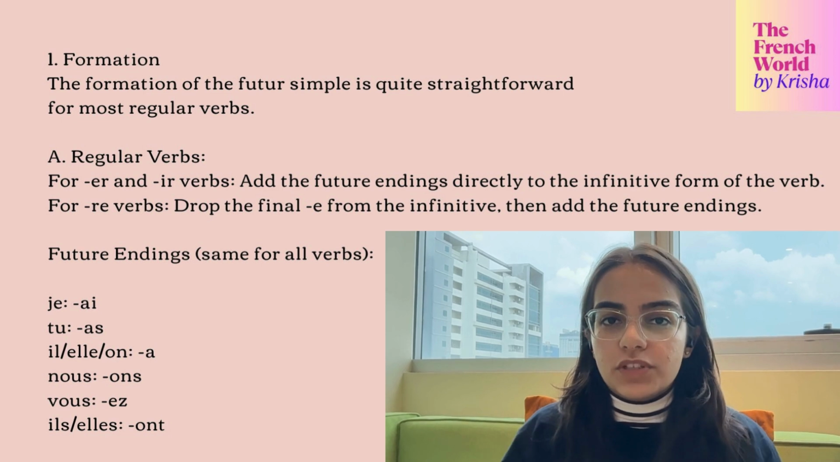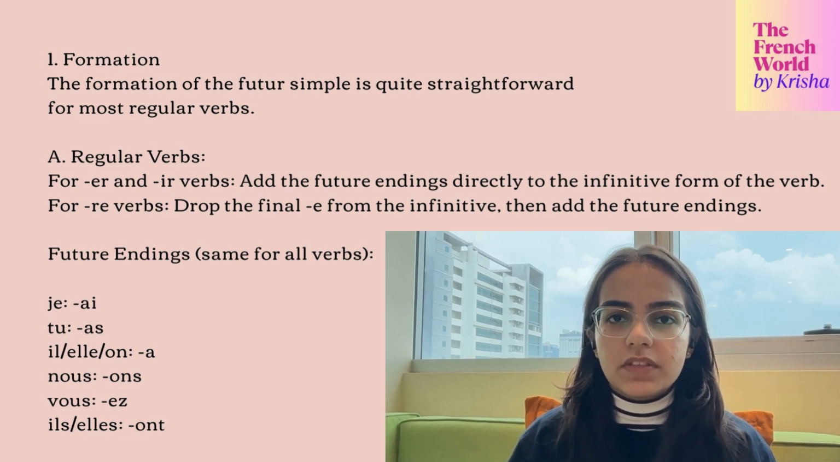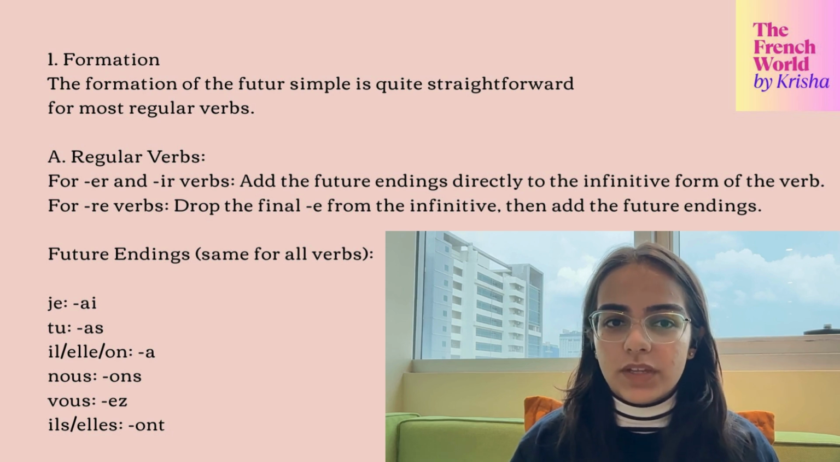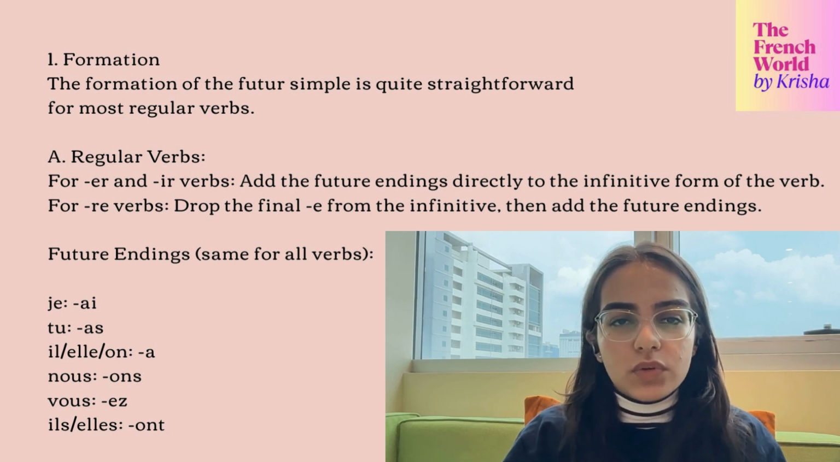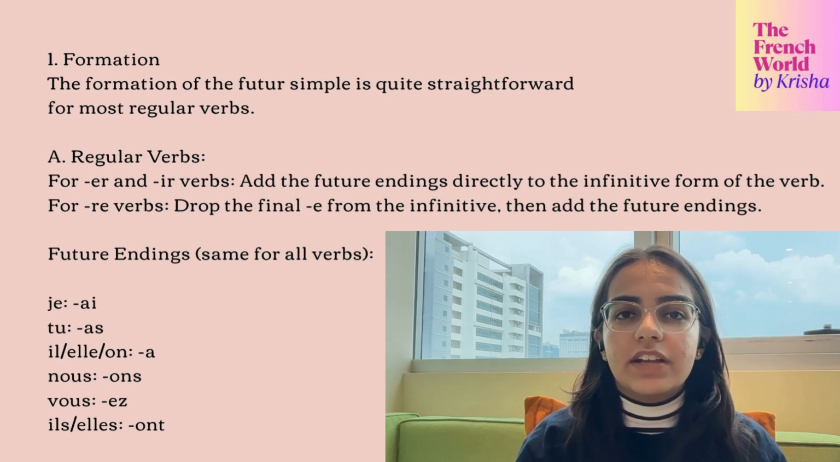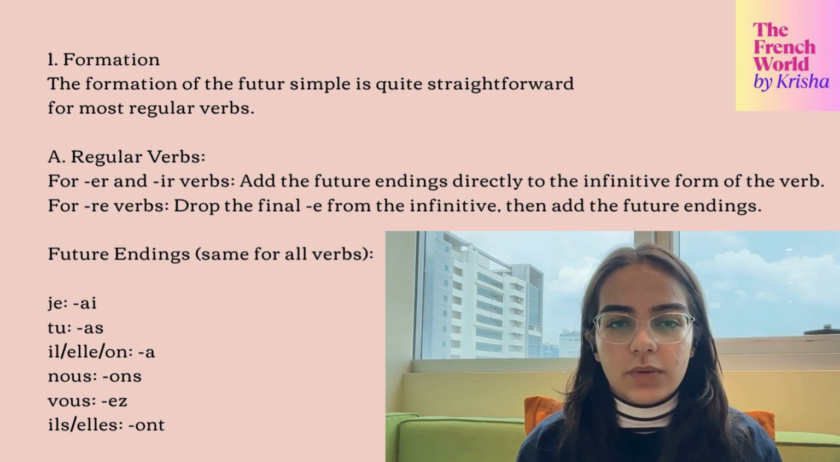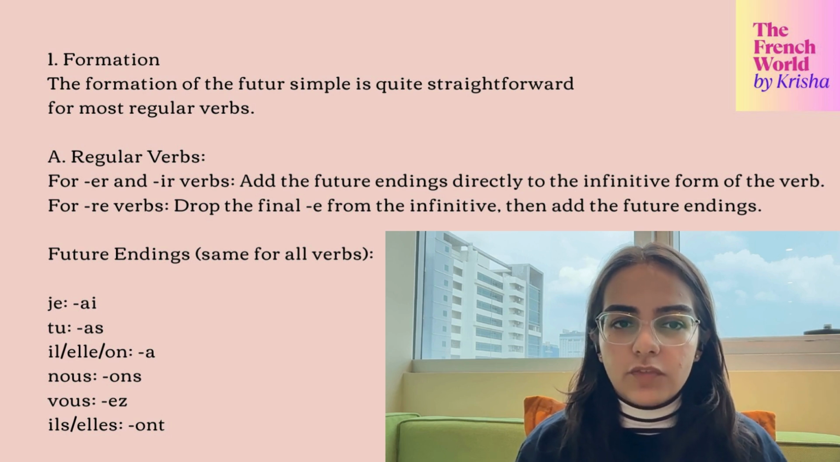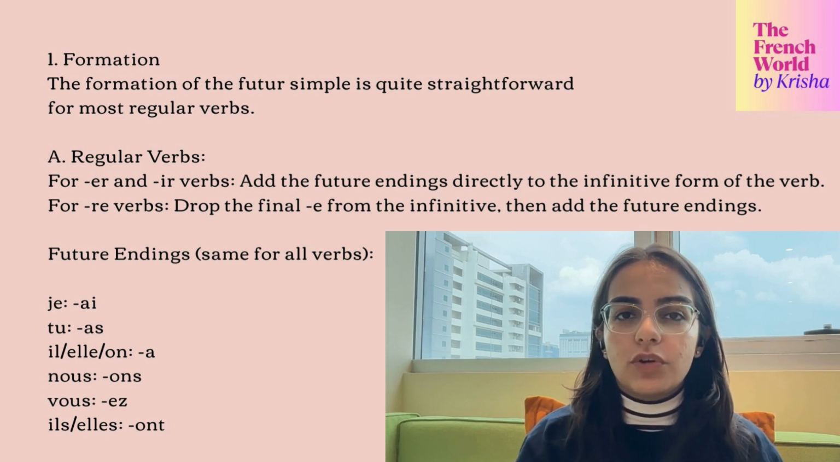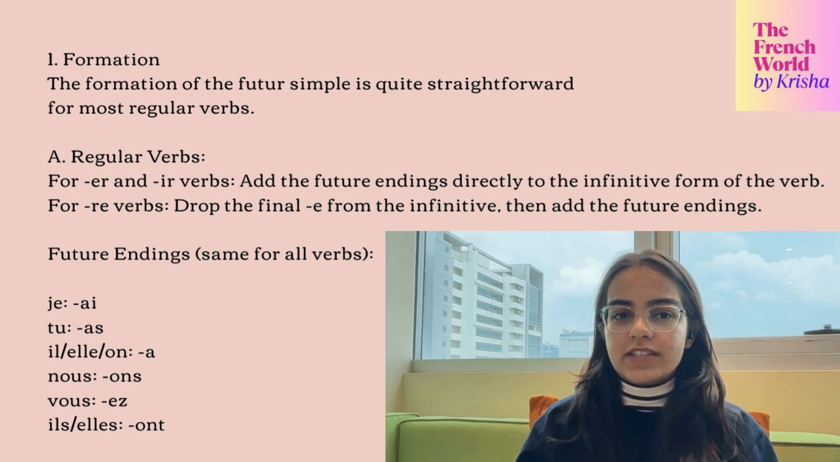Now we have the formation of this tense. The formation of the futur simple is very straightforward. For the most regular verbs, we have two types: ER and IR verbs, and secondly the RE verbs. For most ER and IR verbs, we take the infinitive form of the verb and we just add the specific futur simple endings to this infinitive form. And for the RE verbs, we are going to drop the E out of the RE and then add the endings.